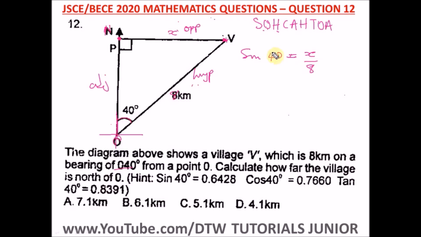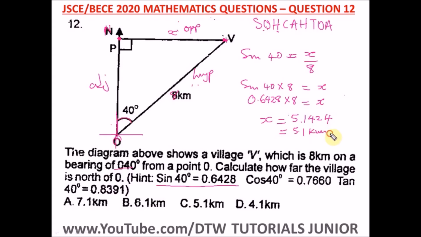To get our x, we'll cross multiply, so 8 here. So we have sine 40 times 8 is equal to X. And we've been given a hint here that sine 40 is 0.6428 times 8, which is equal to x. Punching your calculator, you should have 5.1424. Okay, and we can approximate this, since this is approximated to just one decimal place, so we have 5.1 kilometers. So this is our answer, and our right option is option C.